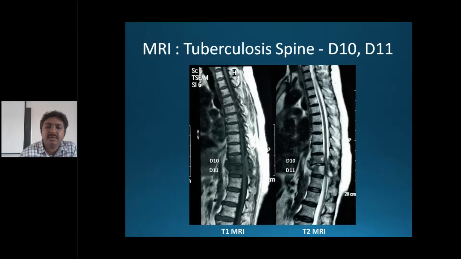And you can also see a cold abscess from the posterior side pressing onto the spinal cord. On your right sided image, that is a T2 weighted image, you have CSF in white color. So the CSF column is anterior and posterior to the spinal cord, where you can see the spinal CSF is not clearly seen around the cord in the D10 and D11 region.